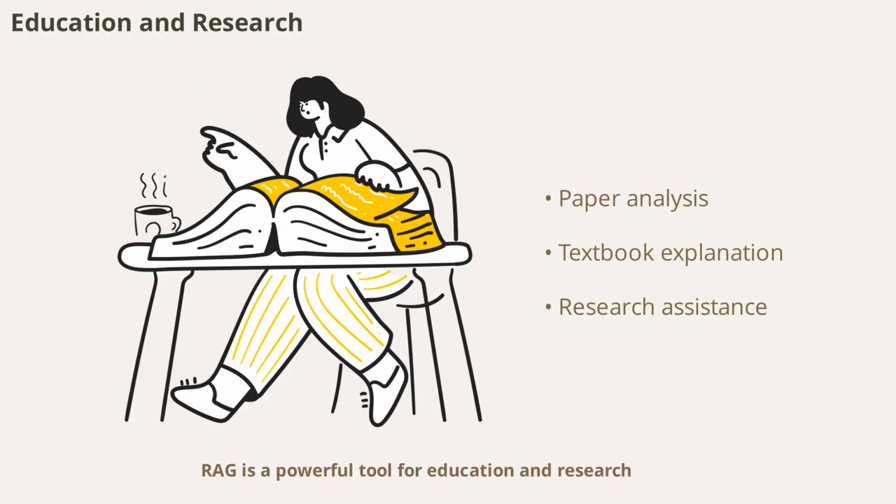RAG is a powerful tool for education and research. It can analyze academic papers, summarize textbooks, and assist with research projects. Students and researchers benefit from AI-powered learning companions that provide explanations, answer questions, and help navigate complex topics.